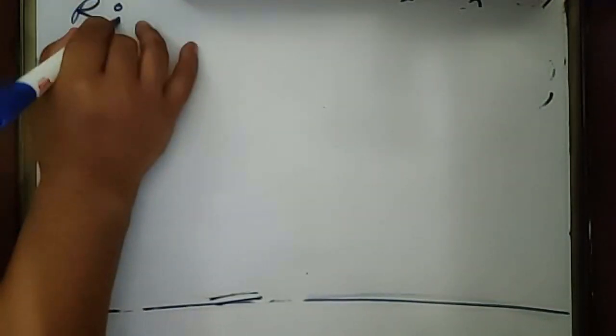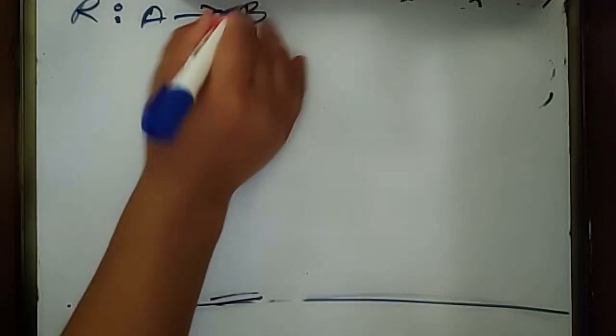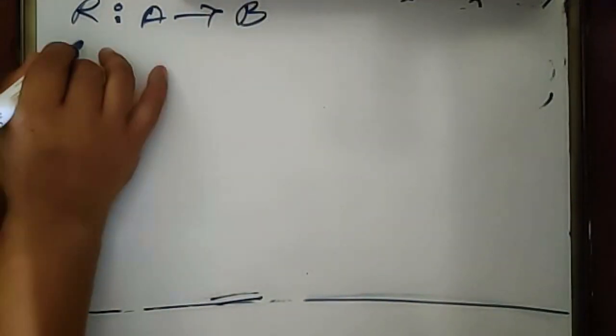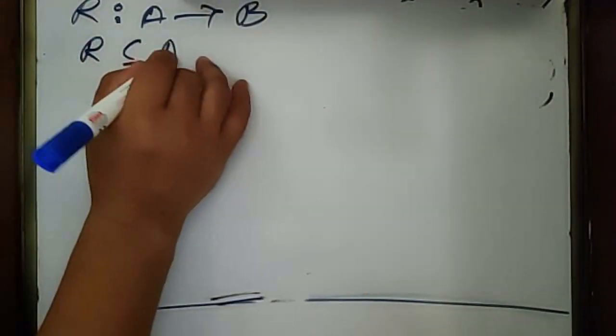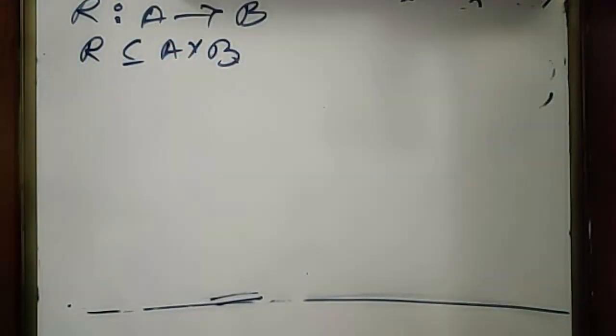A relation R from the set A to B is nothing but a subset of the Cartesian product of A and B.